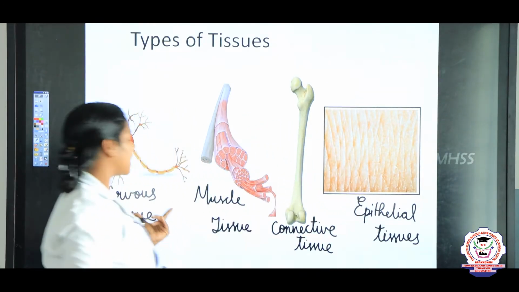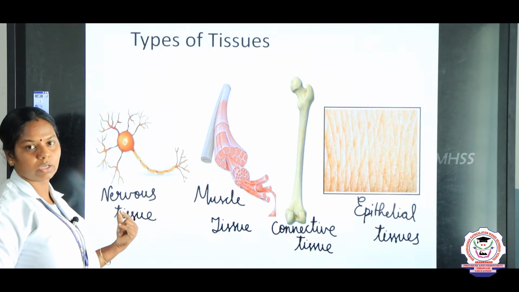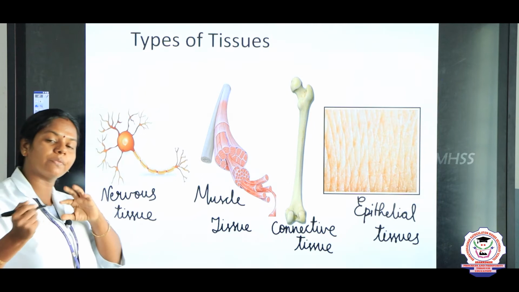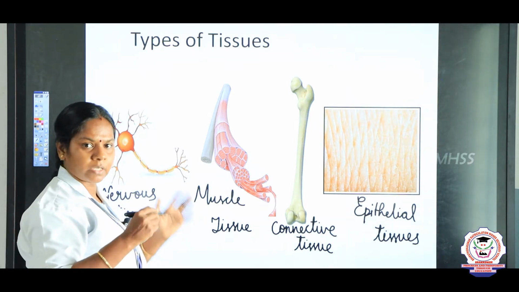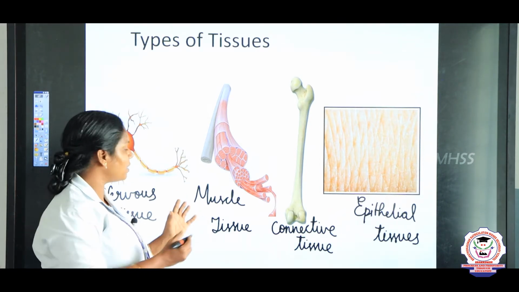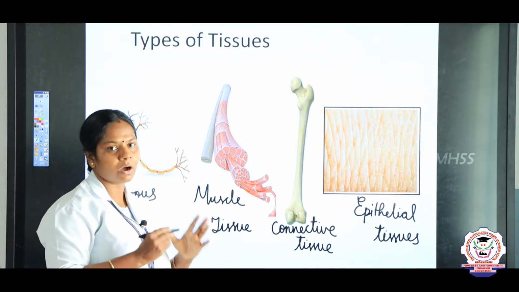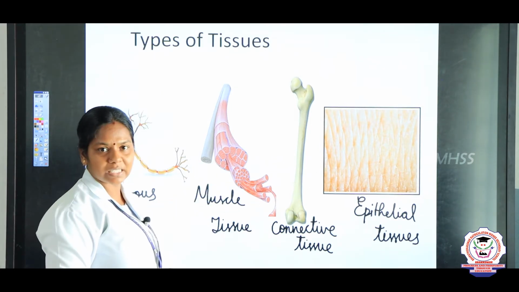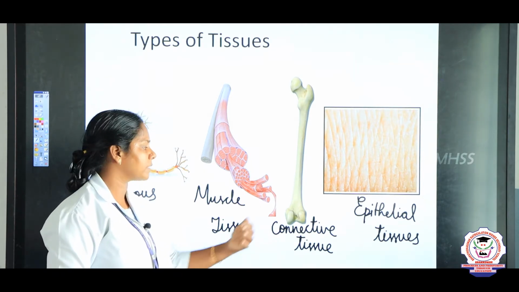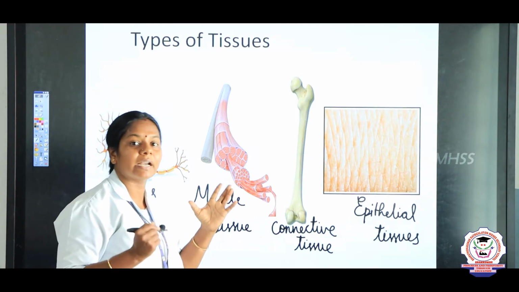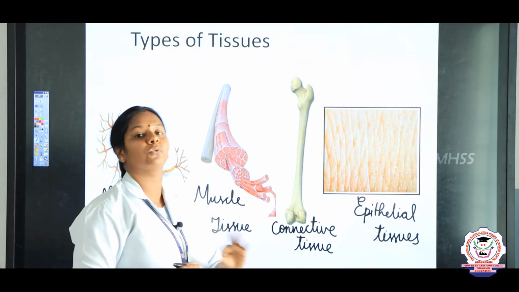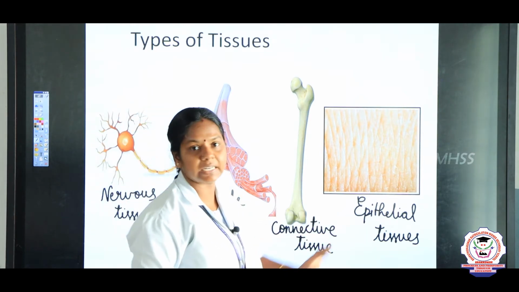So, the nervous tissue, where is it found, children? In our brain. All the nervous tissues combine together to form a brain, and the brain along with the spinal cord forms the nervous system. Likewise, the muscles. Muscle cells form the muscle tissues, and all the muscle tissues form an organ. For example, smooth muscles, we saw, form the digestive system. Cardiac muscles form the heart. And bones, all the bones connect all the parts of the body, hence it is called connective tissue, and blood is a fluid connective tissue. And epithelial cells.